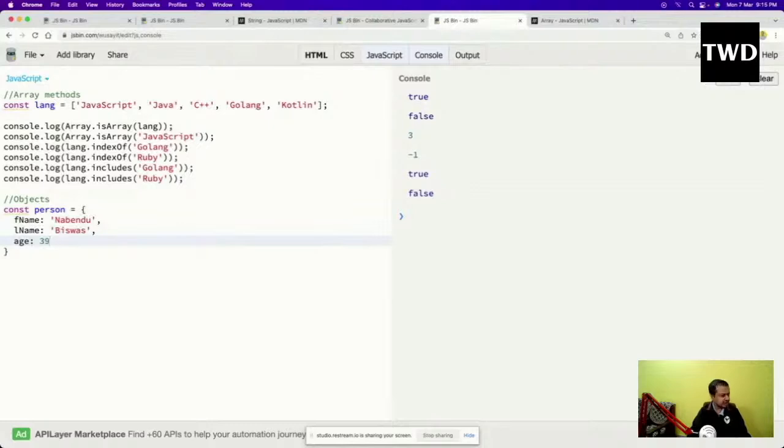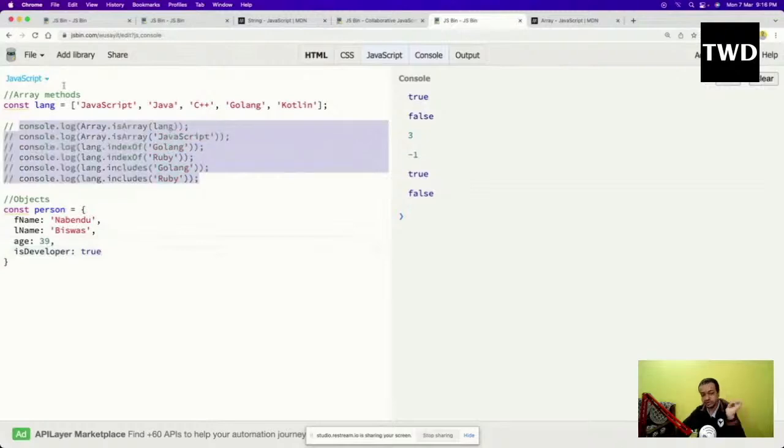So these three things are there, and it can be anything, I can also have developer: true. So what is this object actually, and how is it different from an array? So you can see these things. Objects are a key-value pair, and key.